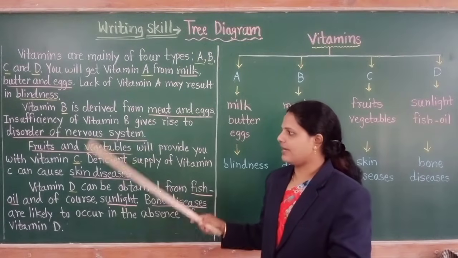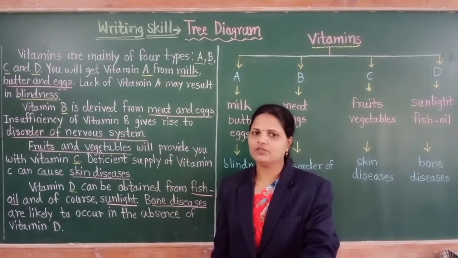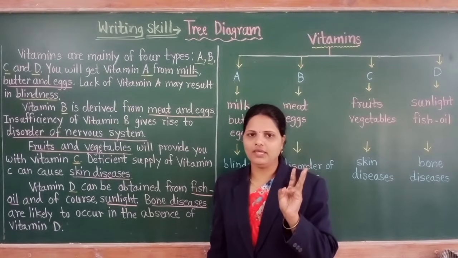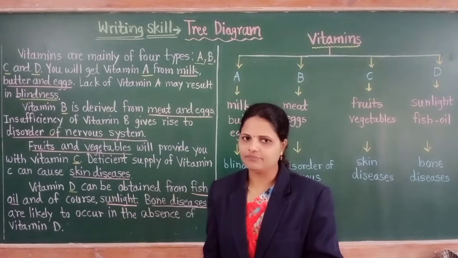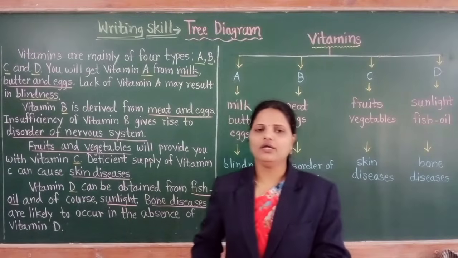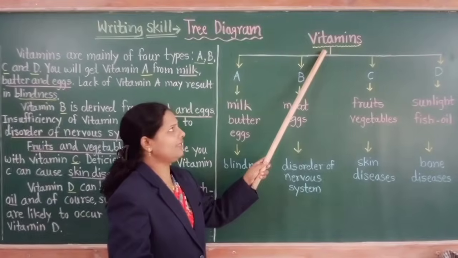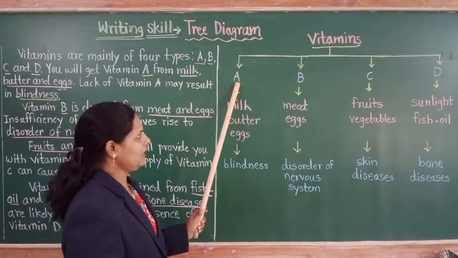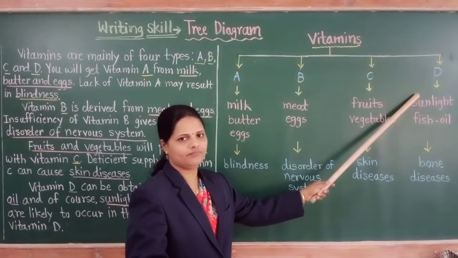Means in this paragraph we get all information about vitamins. Totally there are 4 vitamins. Which one? Vitamin A, vitamin B, vitamin C and vitamin D. With the help of that paragraph, now we will draw a tree diagram. First of all, give the title. The title is vitamins. Make 4 parts: vitamin A, vitamin B, vitamin C and vitamin D.